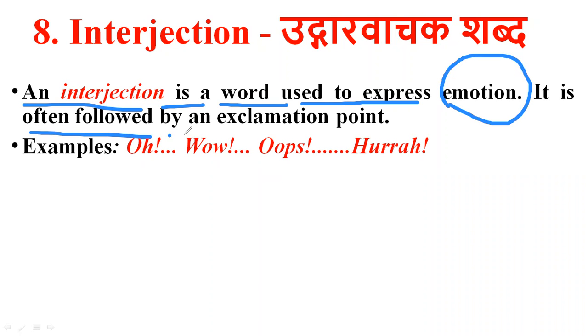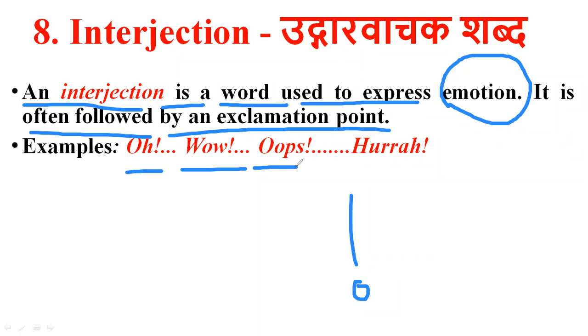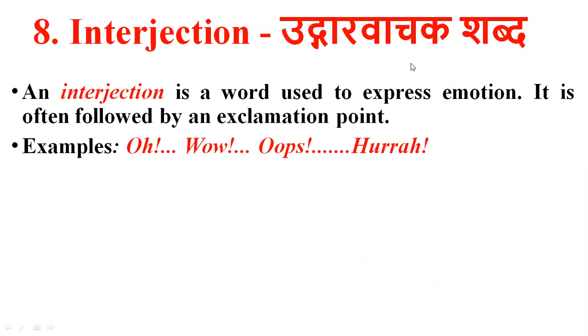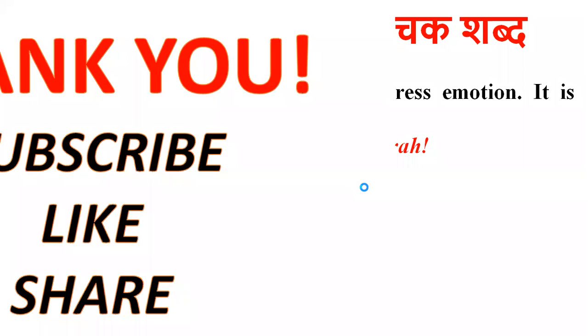It is often followed by an exclamation point. So this is the exclamation point. Oh no, we lost the match. Wow, what a beautiful house it is. Oops, I broke the cup. Hooray, we won the match. So these are the words used as interjections. Getting?